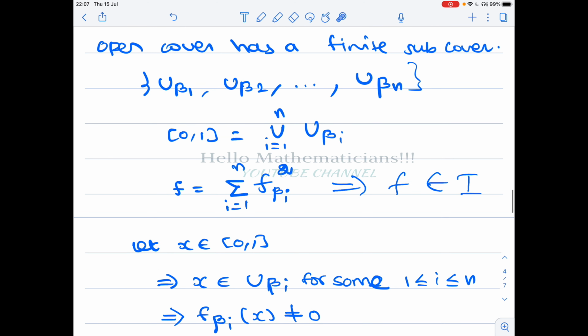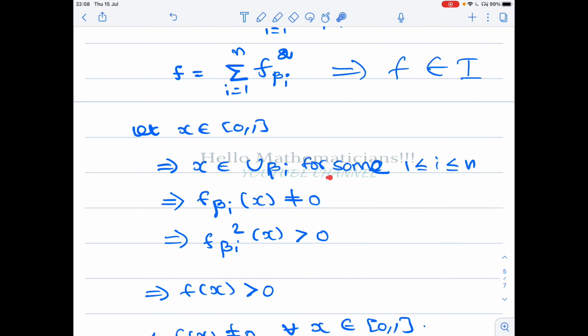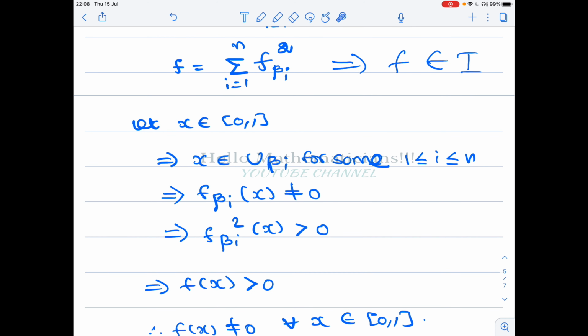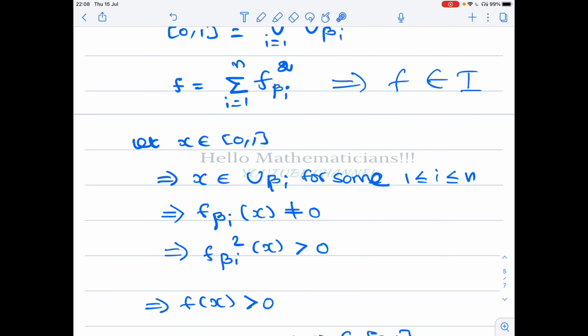Then since this is an open cover, we have this equality. Therefore a point here will belong to at least one u beta i. This implies that x belongs to u beta i for some 1 less than or equal to i less than or equal to n. If x belongs to u beta i, the function f beta i takes a non-zero value at this point x. So this implies that f beta i squared takes a positive value. The value of f beta i might be negative, but when you take the square it will be strictly positive.